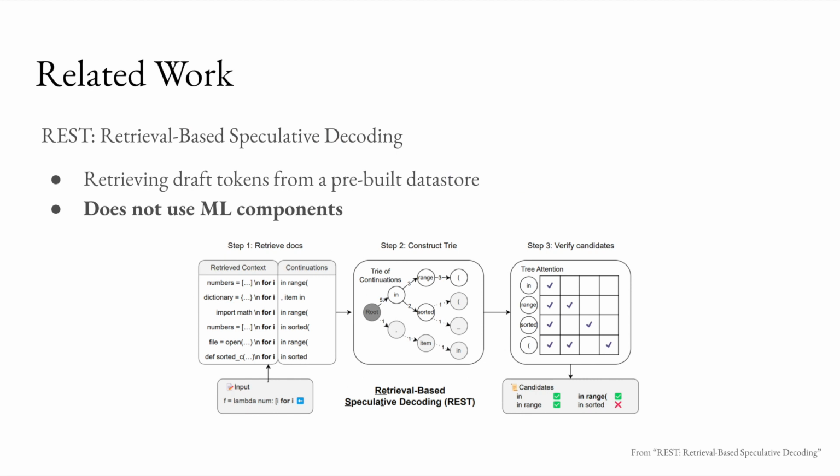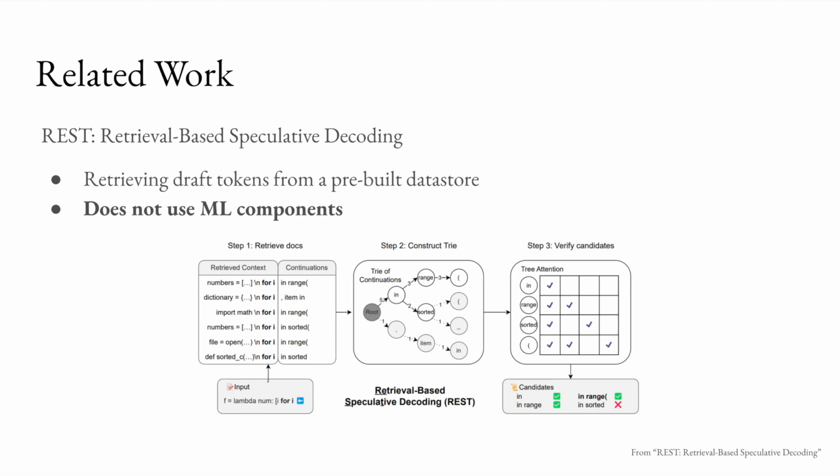REST stands for Retrieval-Based Speculative Decoding, and their main idea is to retrieve draft tokens from a pre-built data store. It performs speculative decoding by retrieving context from the data store that matches the latest tokens of the current context. Based on their retrieved results, REST utilizes a tree data structure to select draft tokens. A key advantage of REST is that it does not use ML components to draft tokens, which eliminates the need for any form of training.